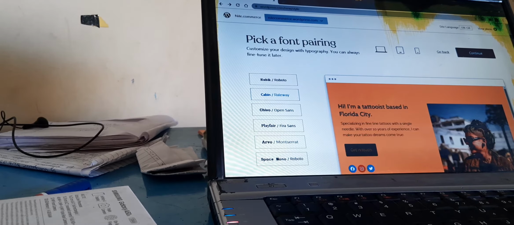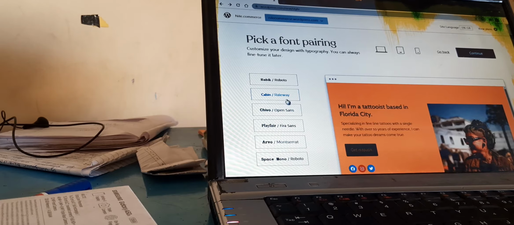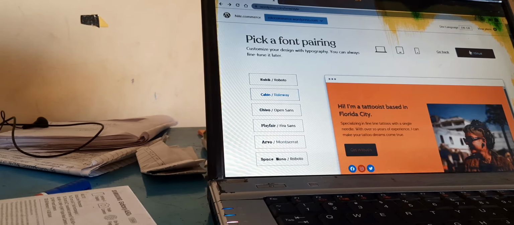You can change the font pairing, customize your design with typography, and you can always fine tune it later, so don't worry about that. They have Roboto, Chivo, Open Sans and Playfair also, to choose how you want to show your site. So I am taking this one, Camel, and now I am clicking continue.